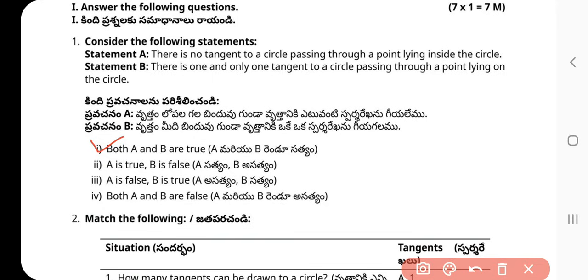A point inside a circle cannot touch the boundary without crossing it, so zero tangents. A point on the boundary allows only one unique line perpendicular to the radius. This means one tangent. So option A is the right answer.